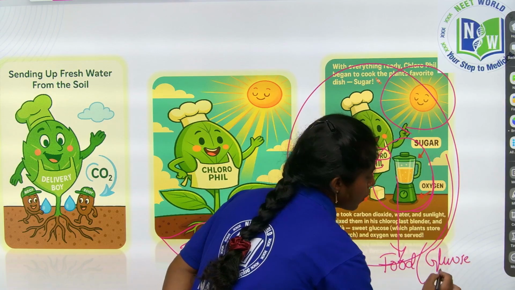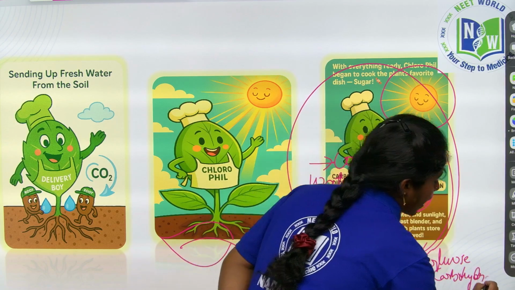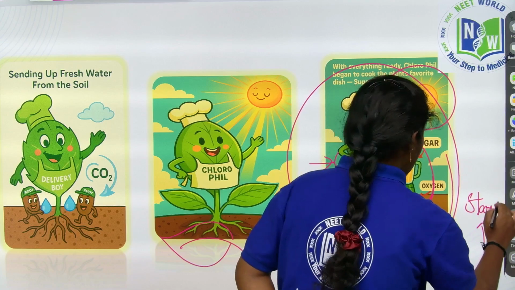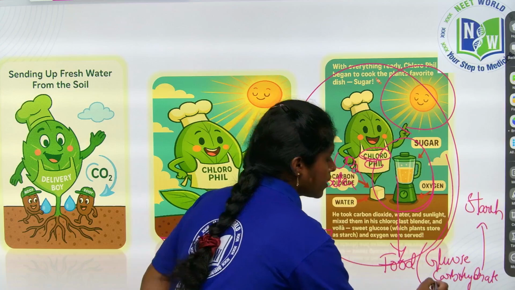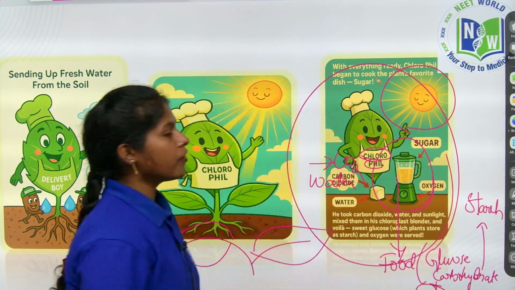Glucose is also called carbohydrates. Those carbohydrates ultimately turn into starch. Along with this glucose, children, he is also producing the oxygen, right?